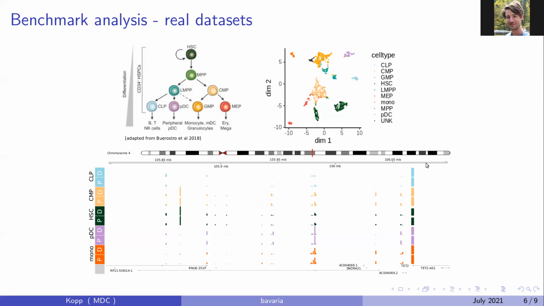Below, we look at a section of the genome, and we want to look at the accessibility profiles across different cell types. And what we compare here is the pseudobulk tracks of the original data and the imputation of the model. And you can see that these are in very high agreement across different cell types, suggesting that our model is indeed able to capture subtle features about the cell identities.